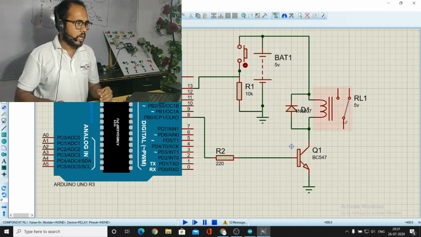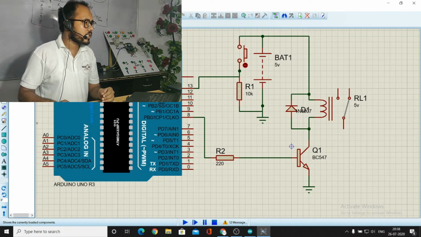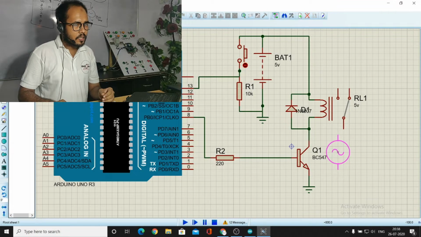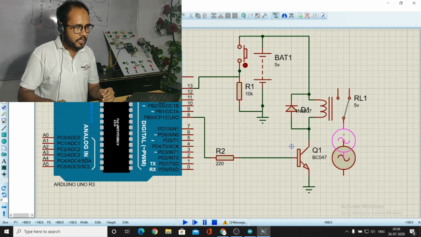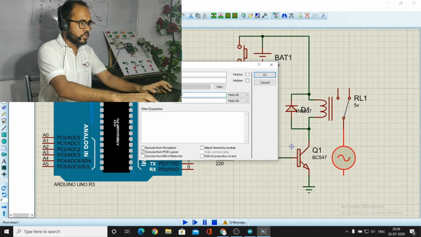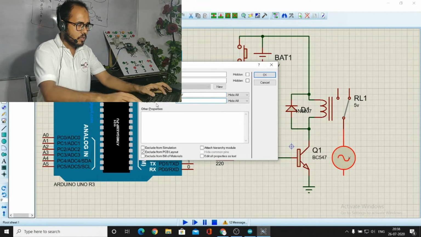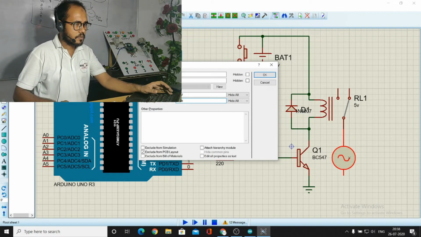Okay, now what do we have to do here? Now we have to connect this for the alternator, and now we are going to connect the alternator here, and the value of the alternator must be 220 volt 50 hertz. We have to connect here 220 volt and 50 hertz. Okay, we have to connect here 50 hertz.